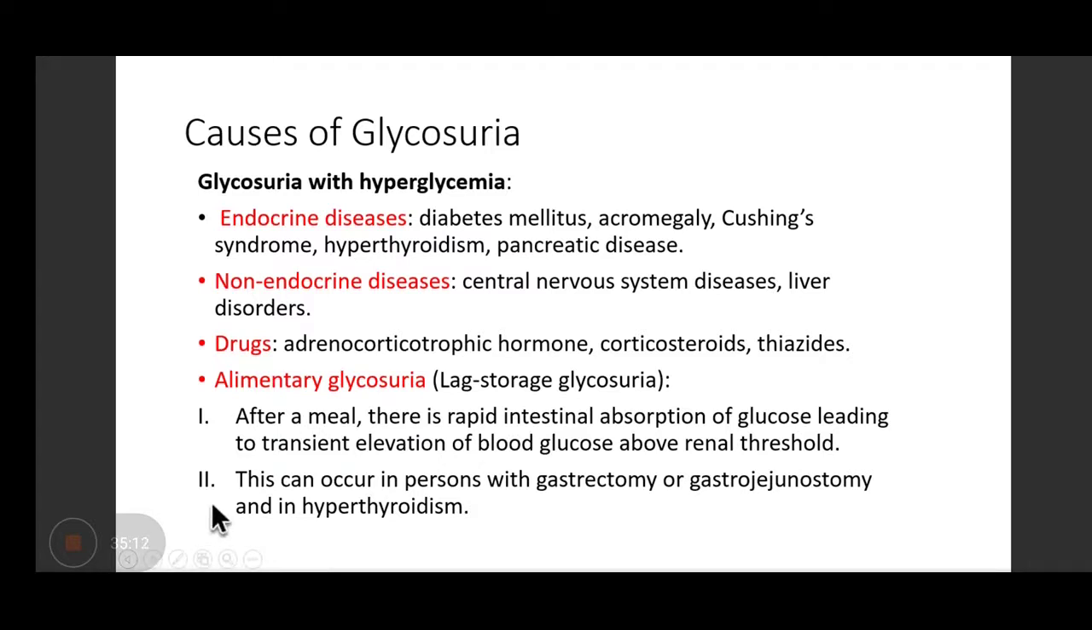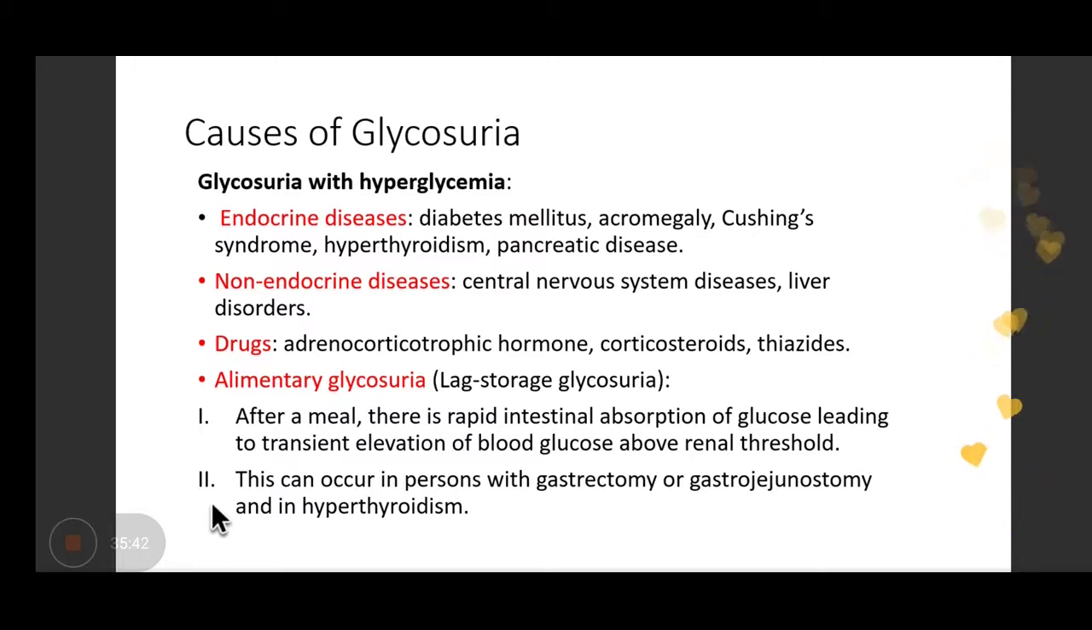Okay, one term is known as alimentary glycosuria. This is when after taking a meal, there is rapid absorption of glucose from the intestine, and this leads to transient elevation of blood glucose above renal threshold. Okay, so what happens? These patients start excreting glucose in their urine. So this occurs in patients with gastrectomy or gastrojejunostomy and in hyperthyroidism.